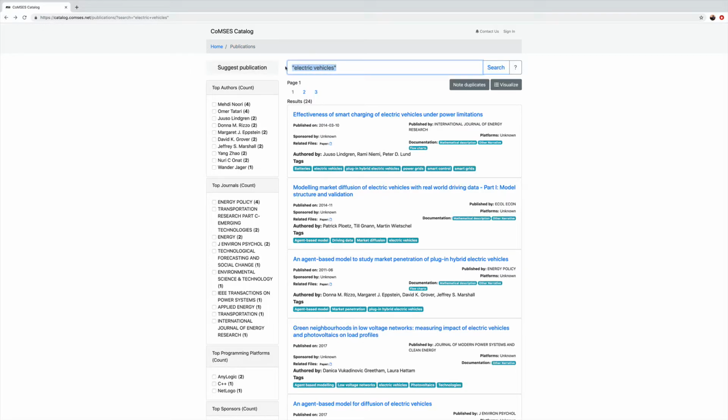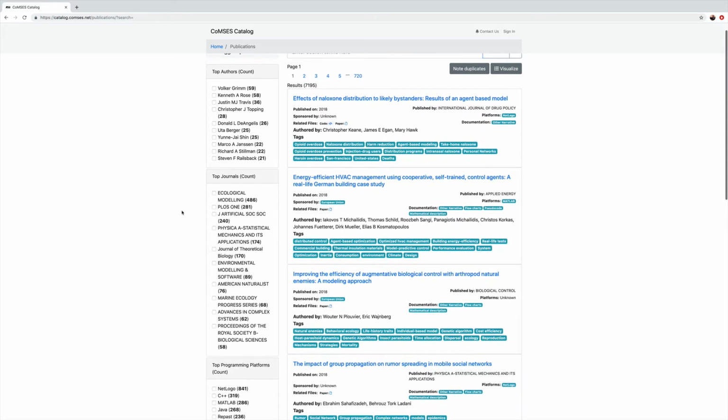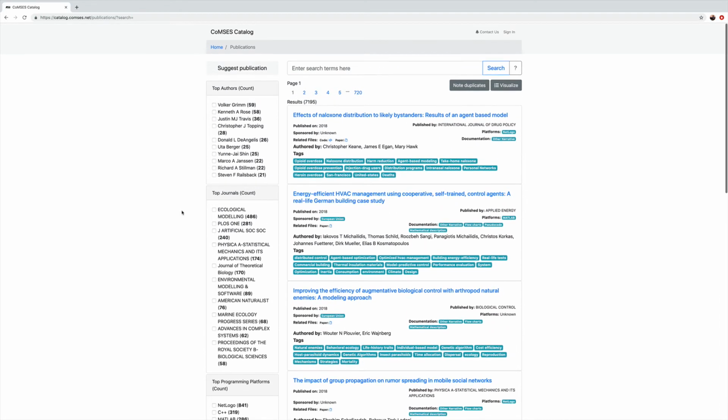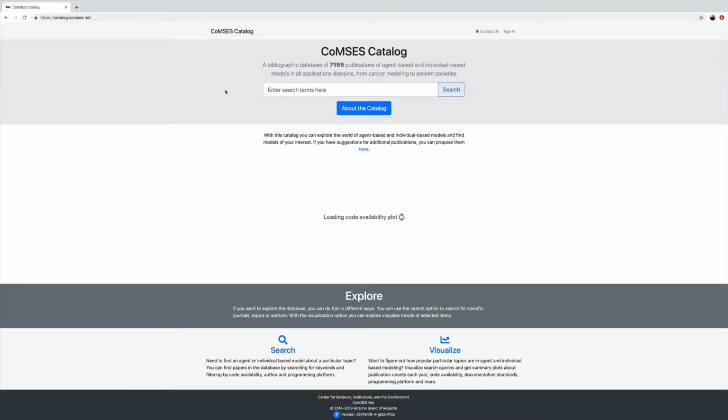If we go to the whole database, we see the statistics that we saw before about the most popular authors, the most popular journals, and the platforms that are used. We go back to the home page.